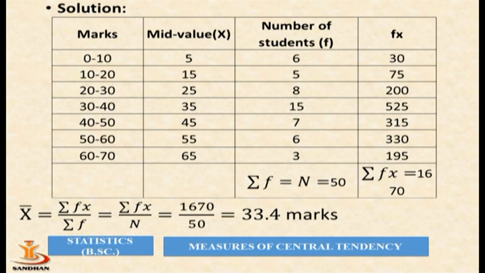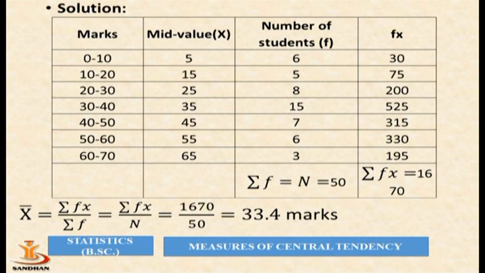Now to solve this example, we make one table in which marks is already given, then we find the mid value as it is a data of group frequency. So for first 0 to 10, our mid value x is 5 which is obtained by 0 plus 10 divided by 2 which is equal to 5.